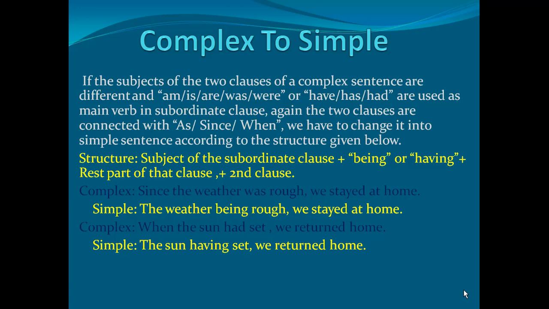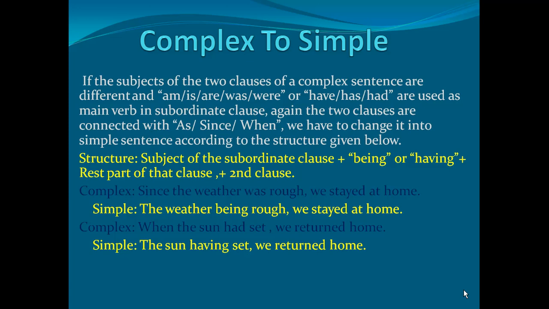What have we done here? We have just, that means I have just used being instead of was, and in the next sentence having instead of had. Okay, my dear students, if you follow this rule, you will very easily change the sentences from complex to simple if you see the sentences in this way.